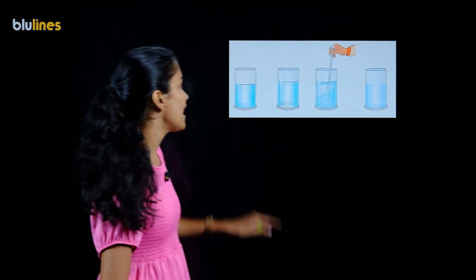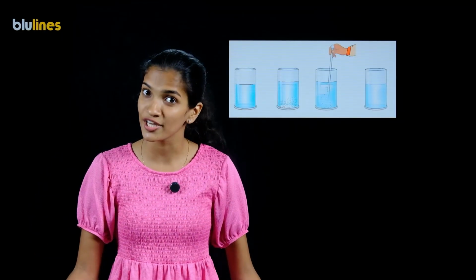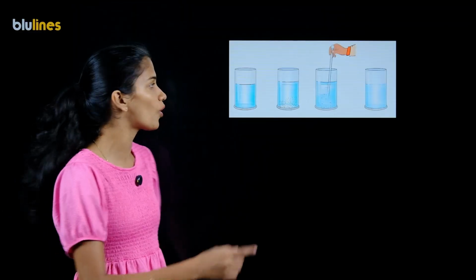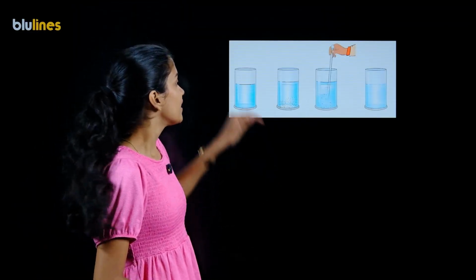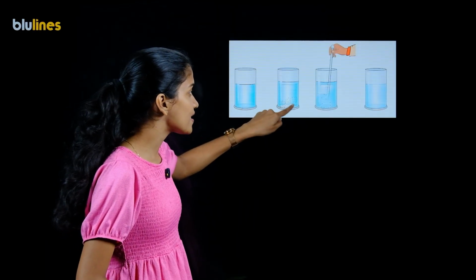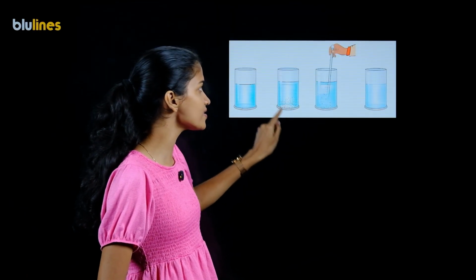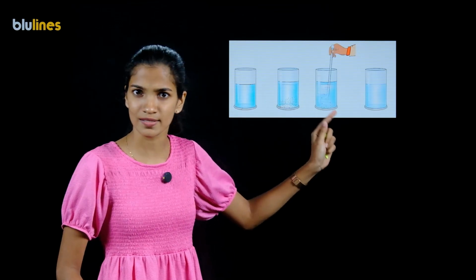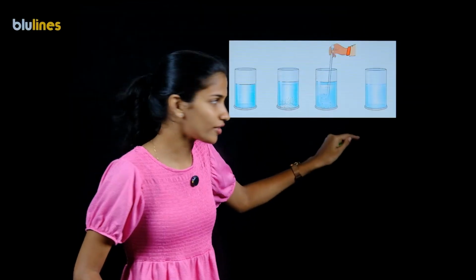Now consider, in a beaker I have taken some water. You know that water is also a matter. As I told you, everything that you see around you is matter. So water is also a matter composed of H2O molecules. And to that water, I have added some sugar particles and I stirred with the help of a glass rod. That means the sugar is getting dissolved in this water. Now, after complete dissolution of the sugar in this water, it will appear like this.